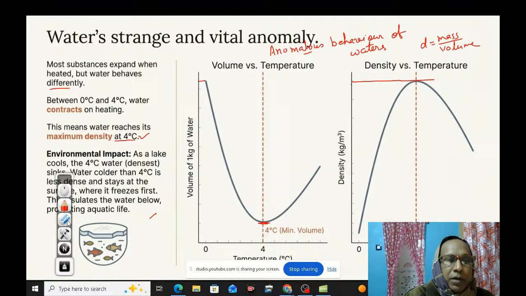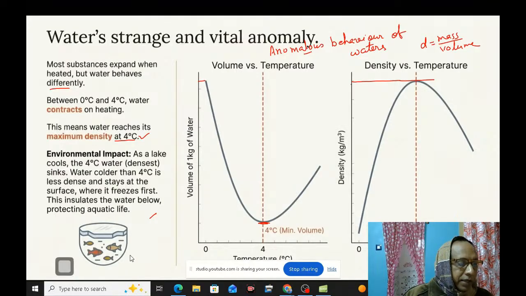And what is the environmental effect? There are many environmental effects you find here. That is the environmental impact. As a lake cools, the 4 degrees centigrade water, being densest, sinks. Water colder than 4 degrees centigrade is less dense and stays at the surface, where it freezes first. This insulates the water below, protecting aquatic life.